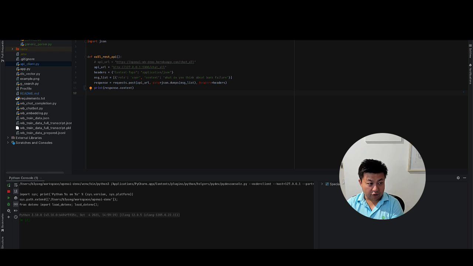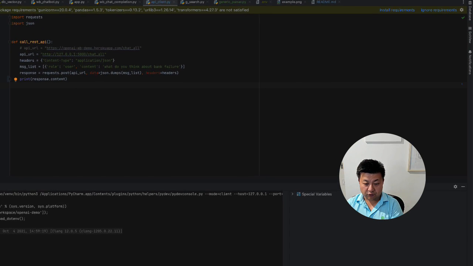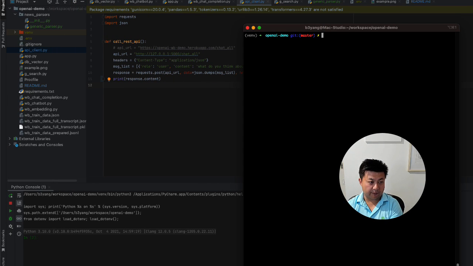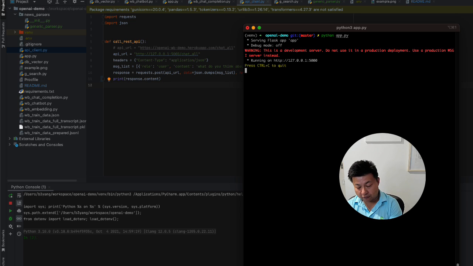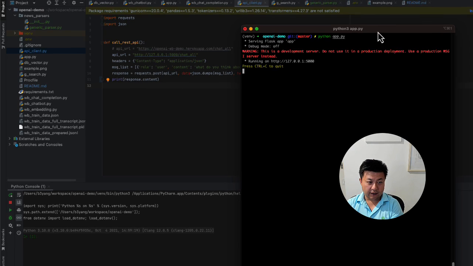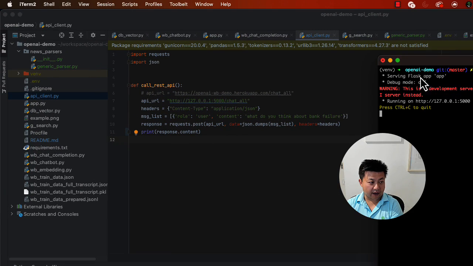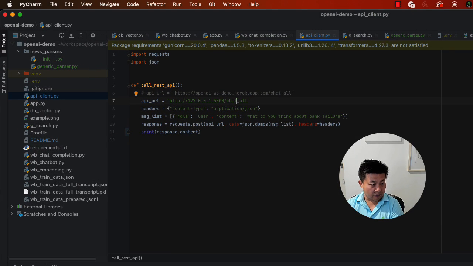Now we should test our code locally before we deploy it to the backend. To do that is fairly straightforward. Bring up our command prompt. We run our application. This will start a Flask server locally, and then we have to modify our API client a little bit to make sure that we're passing in a list of dictionaries, and then return the results.